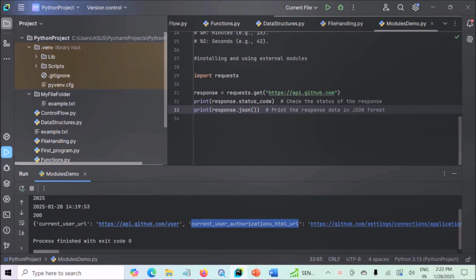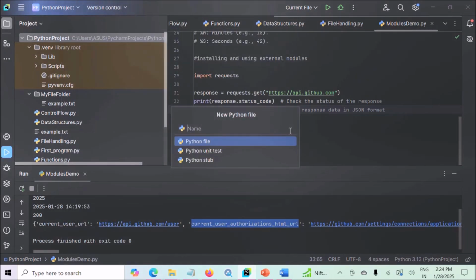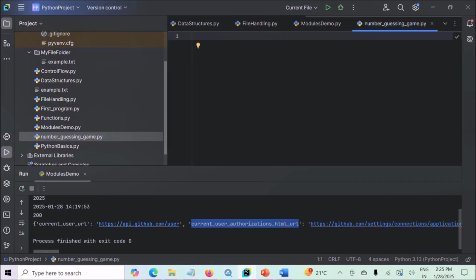Now that we have learned about modules, let's put our knowledge into action with a simple Python project. We will create a number guessing game where the user has to guess a randomly generated number. In this mini project, we will combine concepts like input, output, loops, and conditionals. Now let's start by creating a new Python file and name it number_guessing_game.py. How to create a new Python file? Just right click on the Python project, then New, Python File, and name it number_guessing_game.py. .py will be the extension of this file. Now just hit enter.